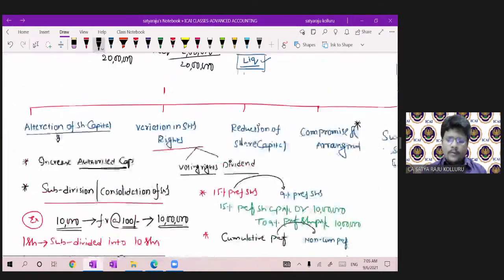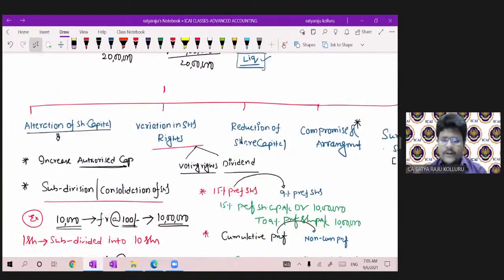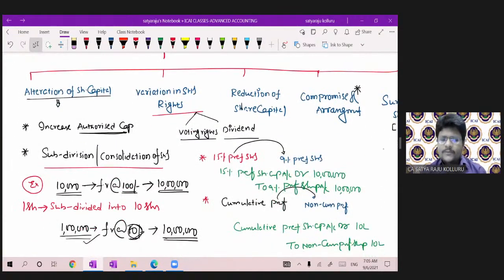Then coming to variation in shareholders' rights, the variation with respect to voting rights as well as dividend. Some examples I gave: 15% preference shares to 9% preference shareholders, cumulative preference shares to non-cumulative preference shares. The old one should be debited and the new one should be created. That is the simple accounting treatment we are going to follow with respect to variation in voting rights.